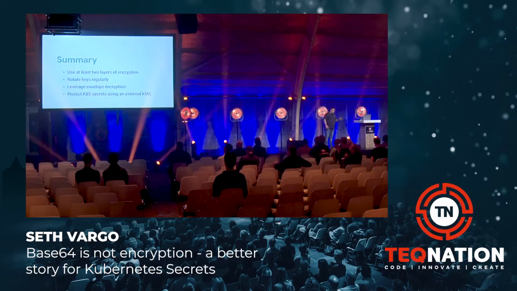Rotate keys regularly. Make sure you rotate not just your data encryption keys. You should be creating a new one each time you write data, but also rotate your key encryption keys on some regular schedule. I generally say that anything more than 30 days is too long. You should be rotating your key encryption keys at least every 30 days. Some organizations rotate their keys every 6 or 7 hours, right? The more frequently you rotate those keys, the less likely it is for an attacker to gain access to them and brute force them. And then you can clean up your old keys later after you decide that they're no longer necessary.